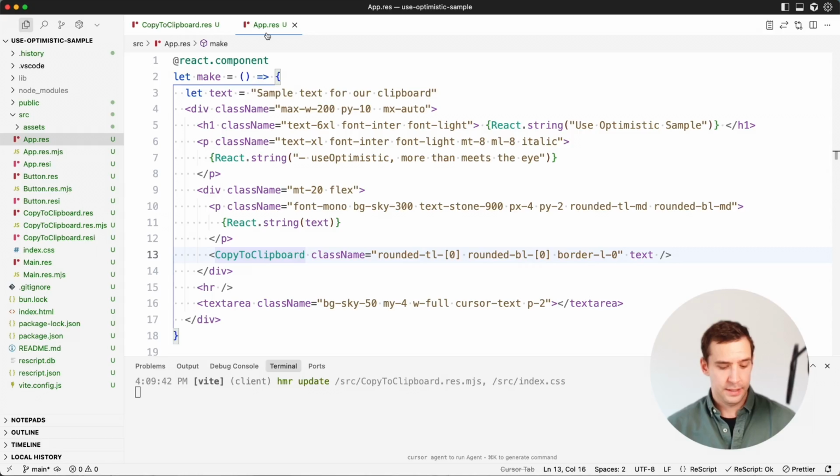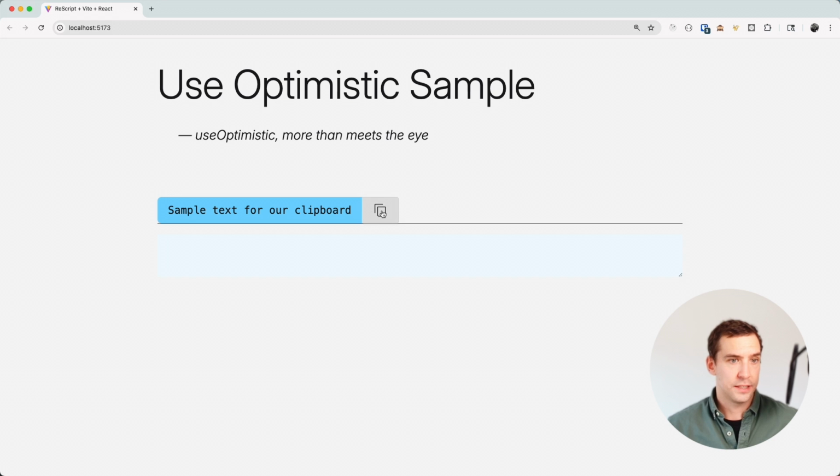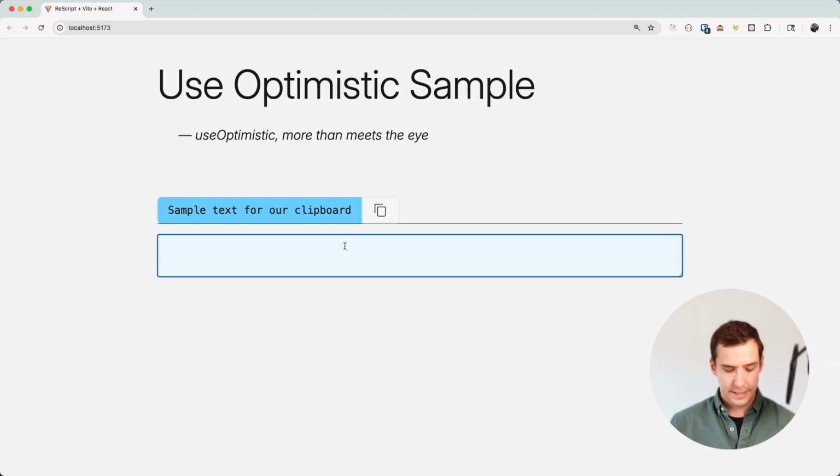Let's go. In this application, I created a copy to clipboard thing. Let me show you how that looks. So we have a little tag-on button here. We click on the thing, and as you may have expected, there's something in our clipboard.